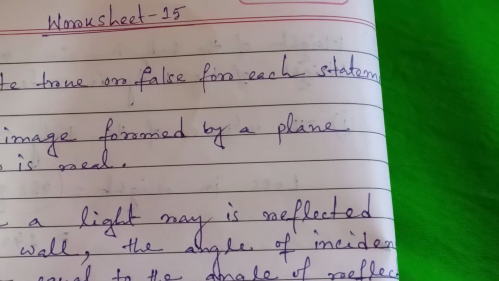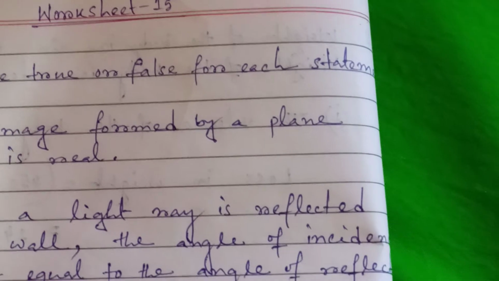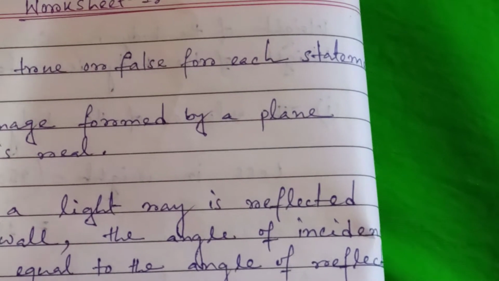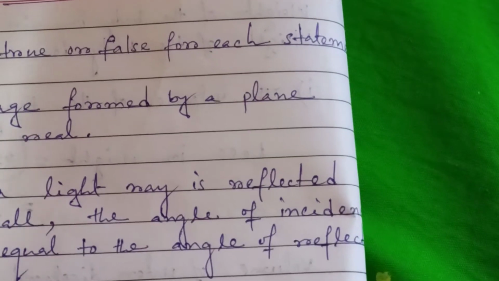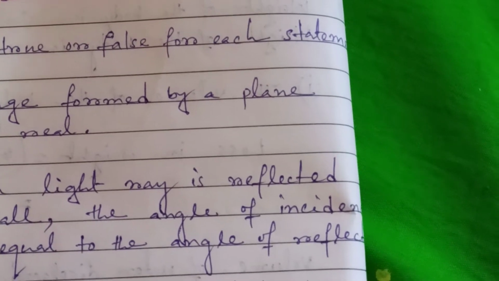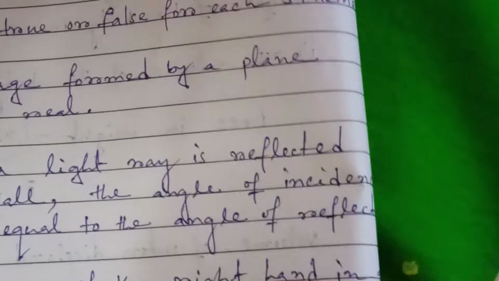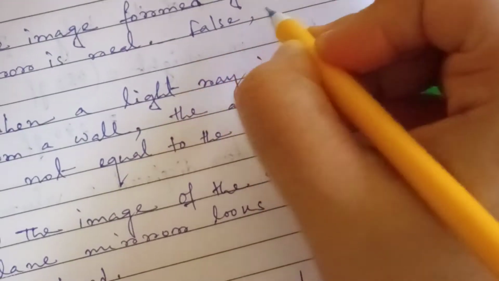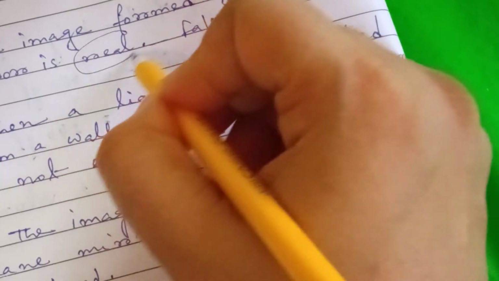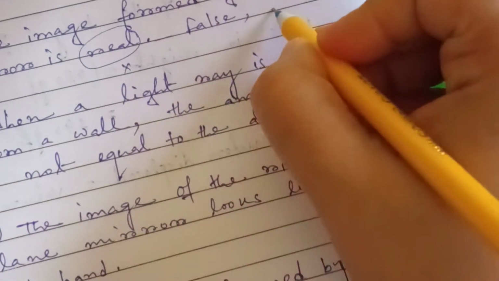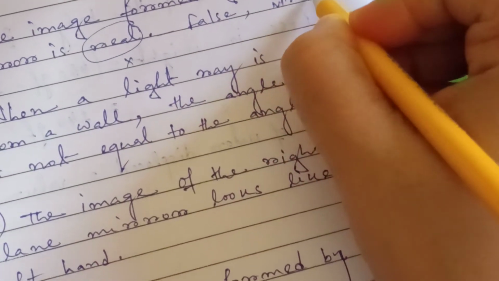So if a screen is placed behind the mirror, you do not receive the image on it. This image is called a virtual image. So this statement is false, and you write the corrected one also: the real is wrong, the correct one is virtual.